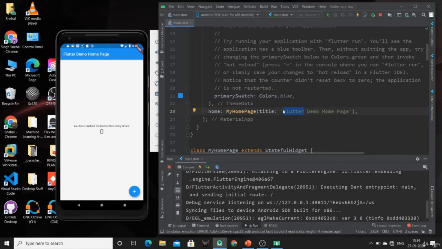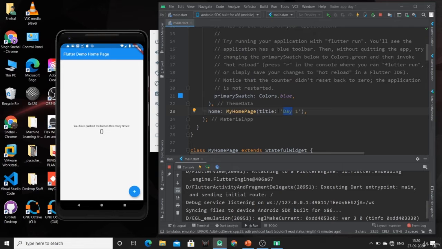Now if you want to change the title of this home page, you can change like this. Now just Control S or just click on this hot reload. Now what is this hot reload? As I have already mentioned this feature in the first video of this event. So this hot reload will only reload or will take the changes which we have made.